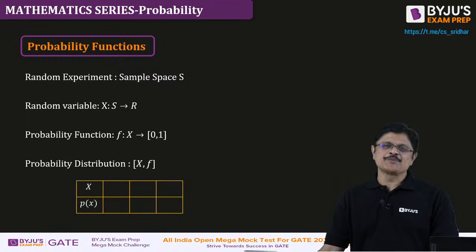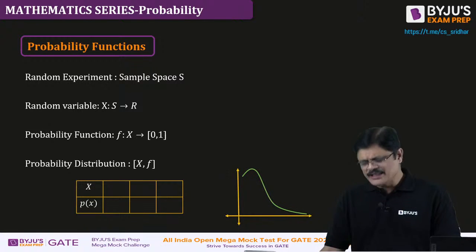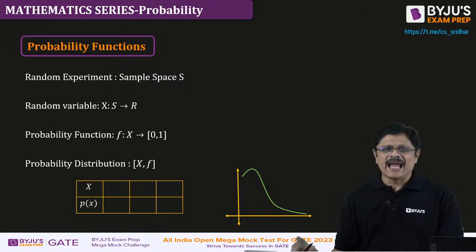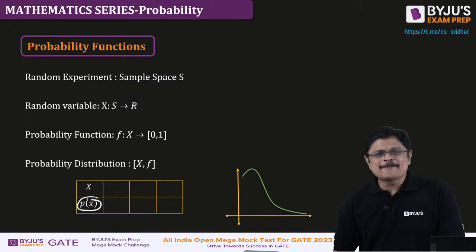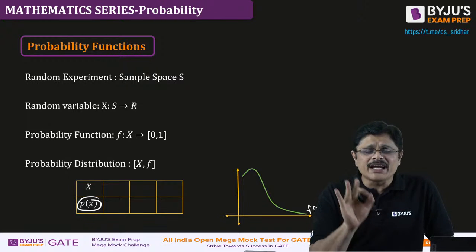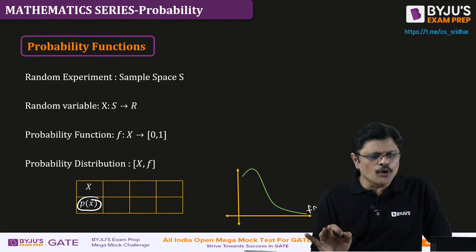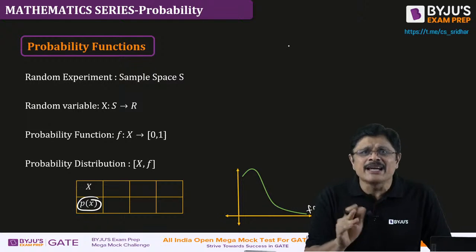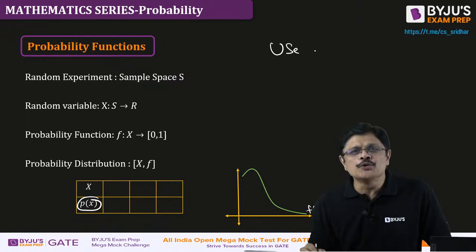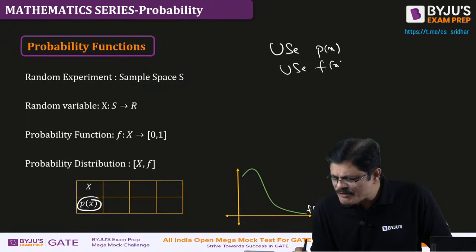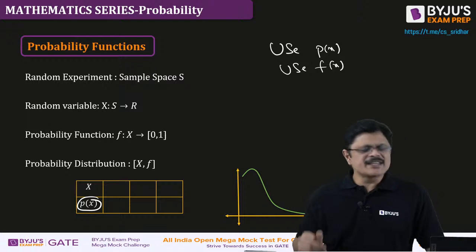There are two types of distribution. One is called a discrete probability distribution. The other is called a continuous probability distribution, depending on your problem. And that is the story. This p(x), this f(x) creation is not what we learn in this course. In a basic course, we don't learn how to create them. Our work here is how to use these functions. If you understand, it's a simple story.